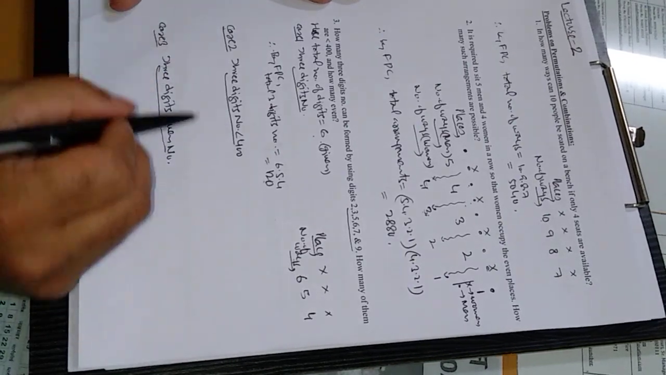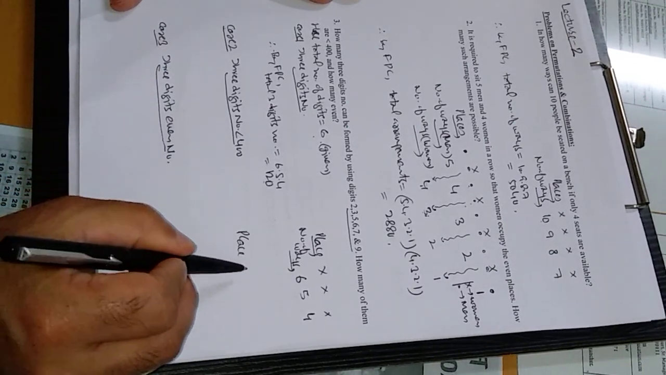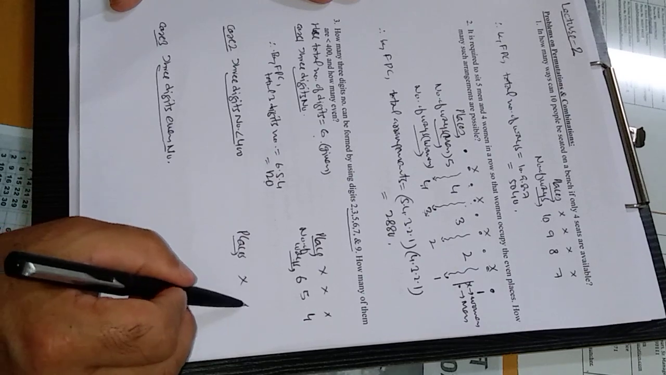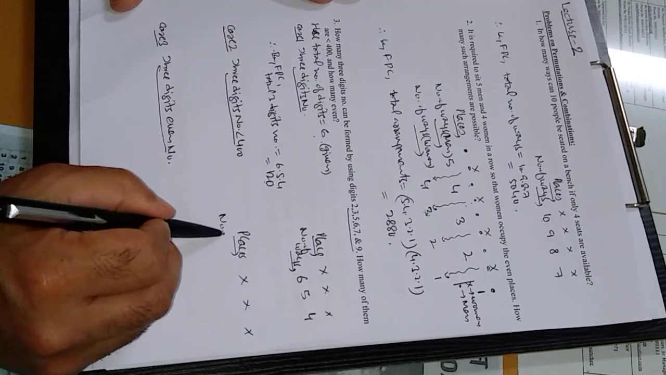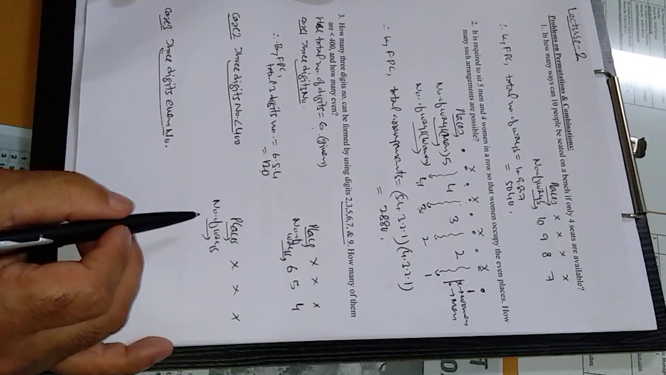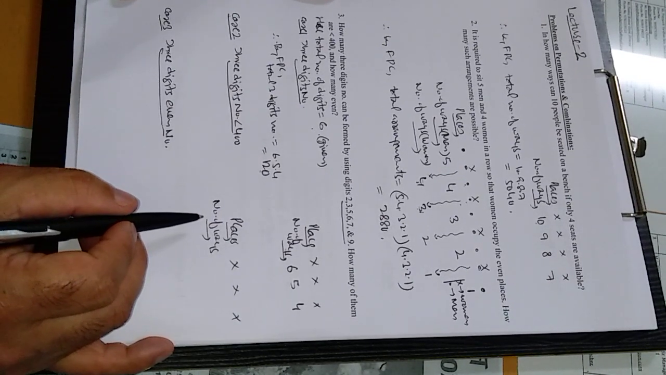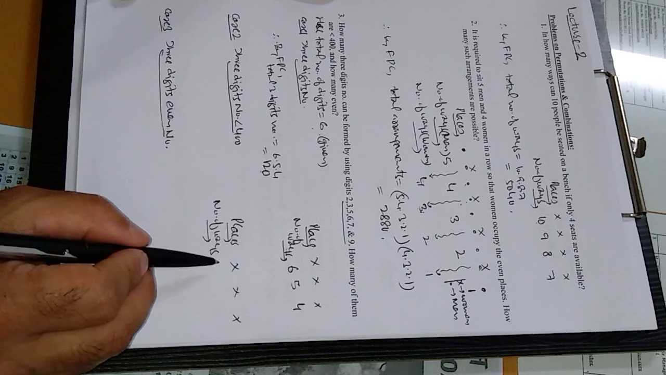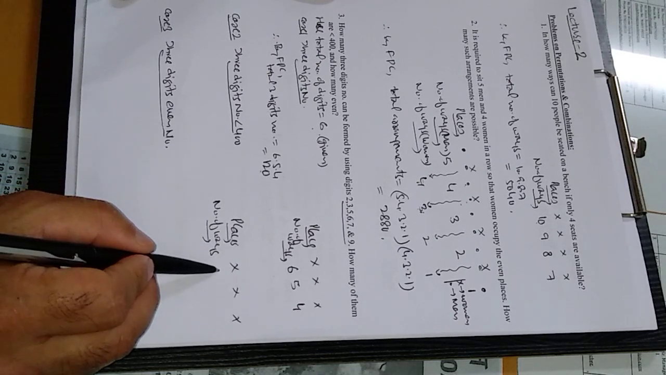That is the second case. Again, 3 places are there, so for a 3 digit number, the number of ways for filling each place. We want 3 digit numbers less than 400. Less than 400 means 5, 6, 7, 9 are not possible here.